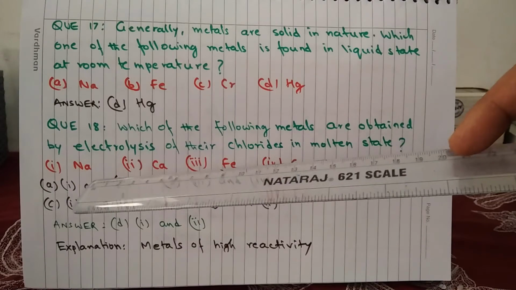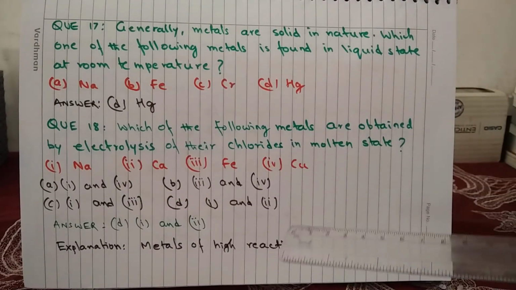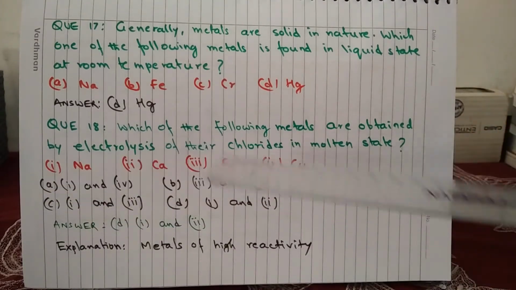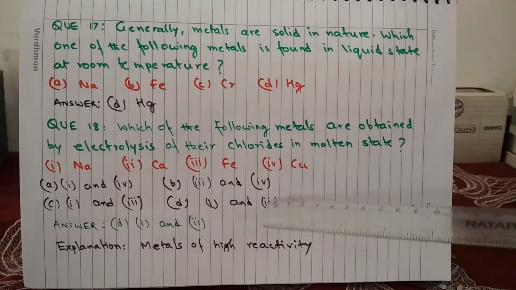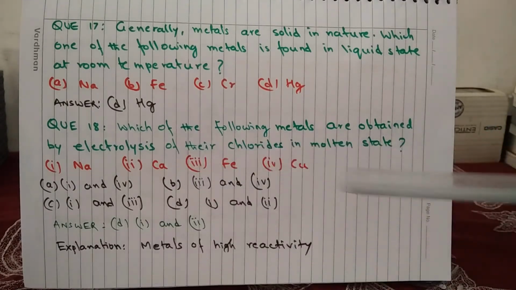And the options are A, 1 and 4, that is sodium and copper, B, 3 and 4, iron and copper, C, 1 and 3, sodium and iron, and D, 1 and 2, sodium and calcium. And the answer is D, 1 and 2. In one of the previous questions, you may have noticed that metals of high reactivity series, they are obtained by electrolytic refining, and that is why this is the correct answer.